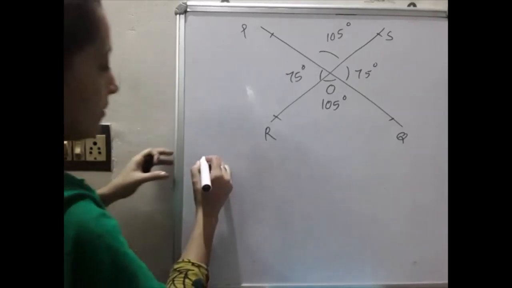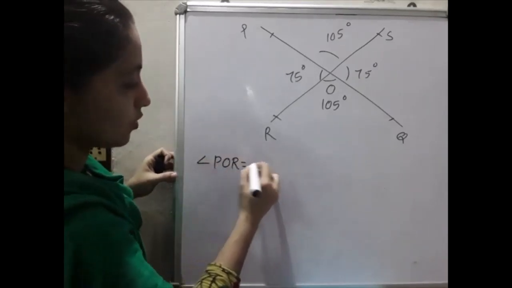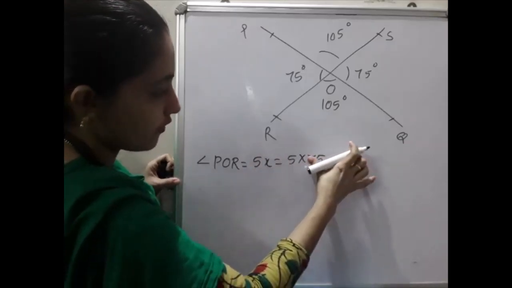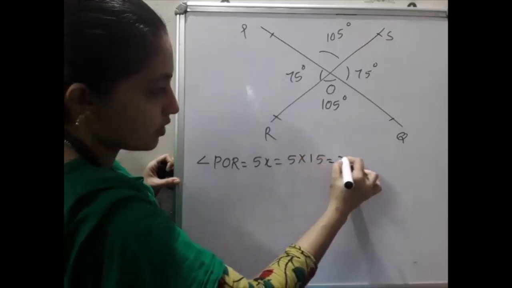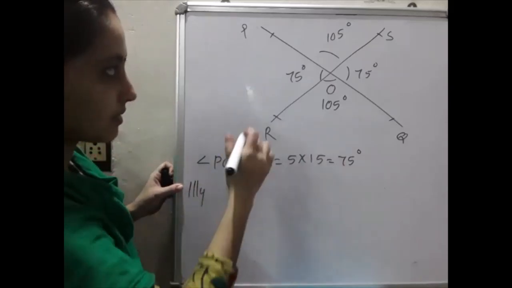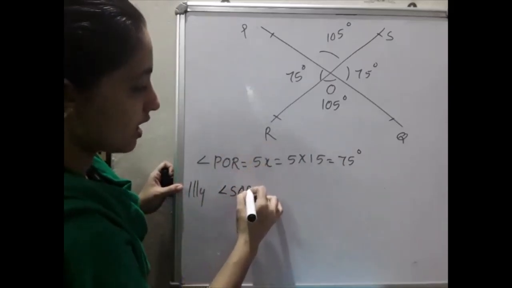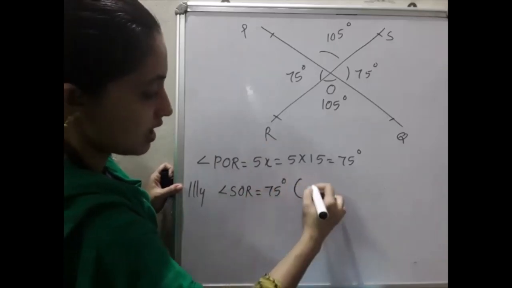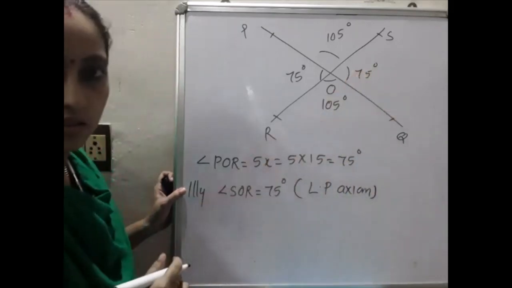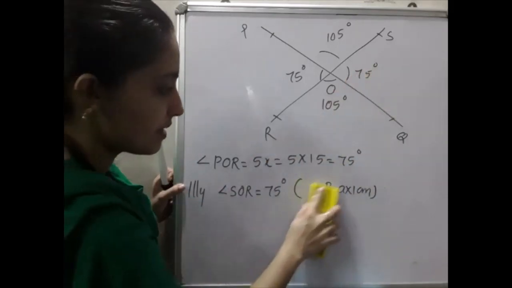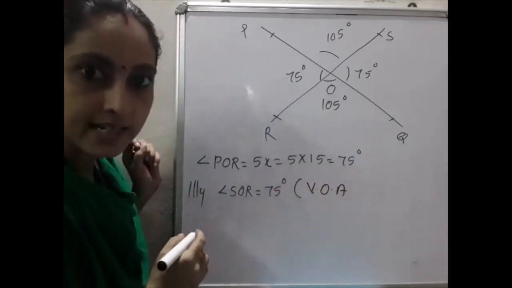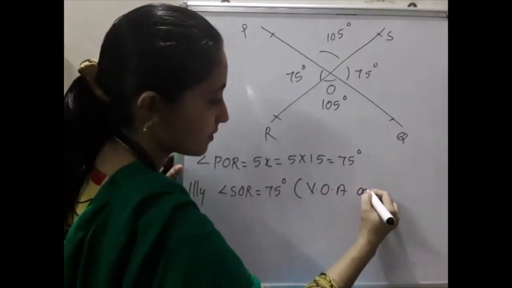After that, please write down angle POR is equal to 5x, that is equal to 5 into 15, that is equal to 75 degrees. Similarly, angle SOR is equal to 75 degrees, reason: linear pair axiom. Sorry, not linear pair axiom. What is the axiom? Theorem 1, that is vertically opposite angles. VOA means vertically opposite angles are equal.